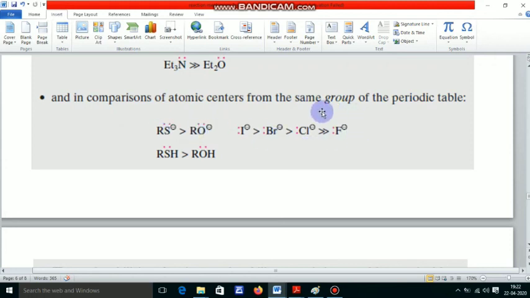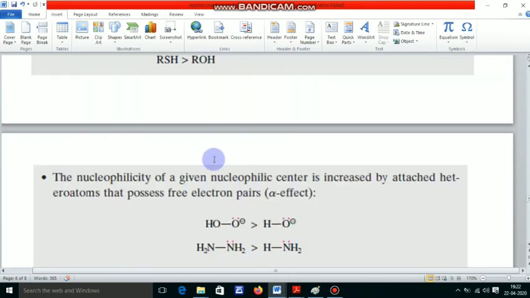This is another example, and the cause is the same. The nucleophilicity of I minus is greater than Br minus, greater than Cl minus, greater than F minus. Here is also an example of the nucleophilicity of RSe minus greater than RS minus.